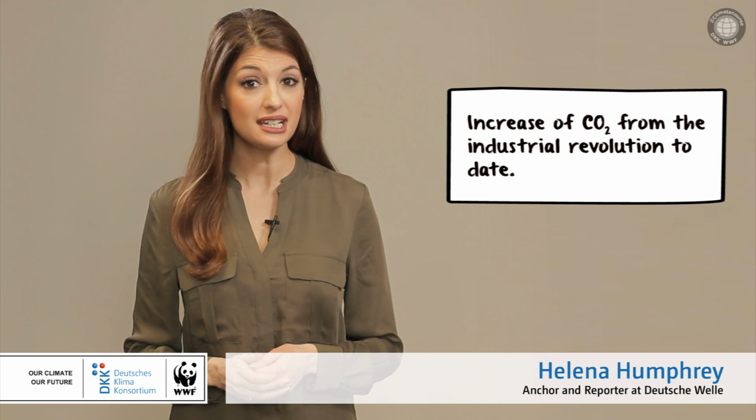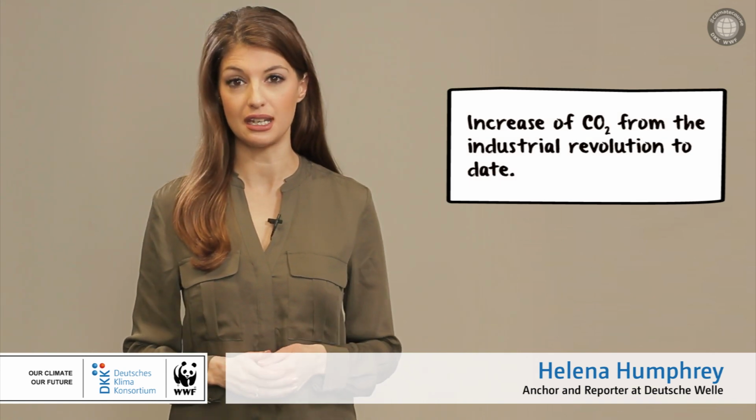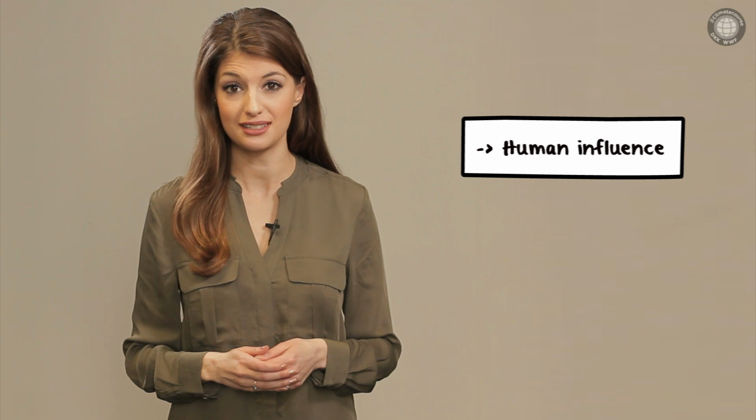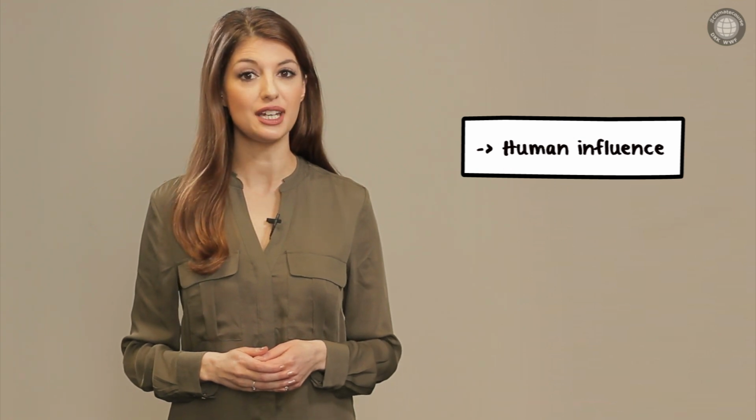Let's take a look at the recent past, from the Industrial Revolution to date. We can clearly see a continuous increase in CO2 and temperature during this time. This suggests that the main cause of the temperature increase is human influence. This can be demonstrated very well in the model.